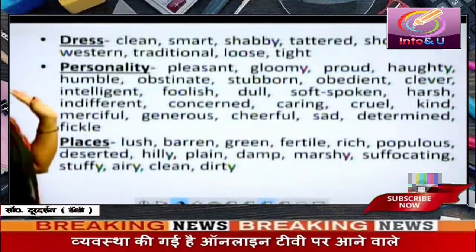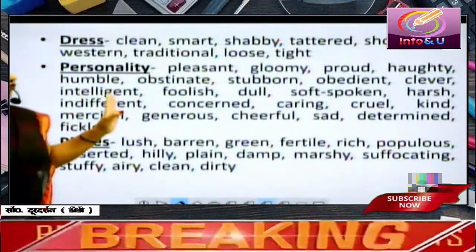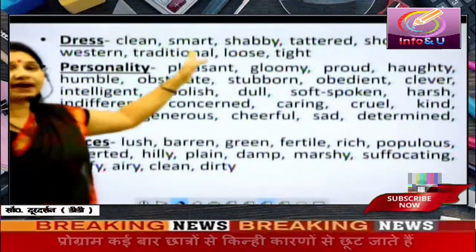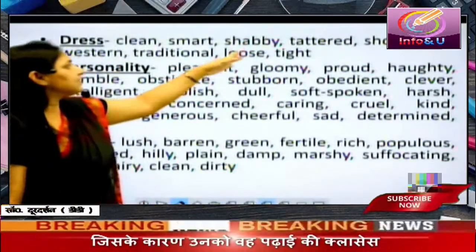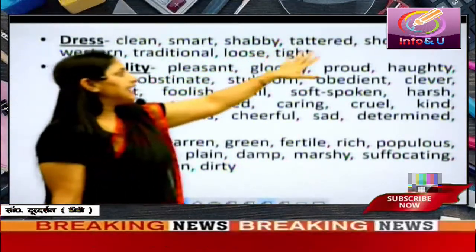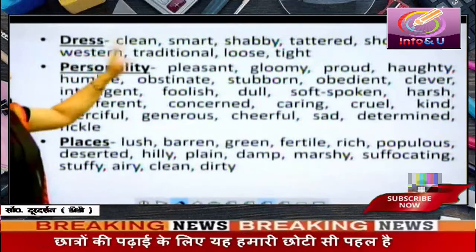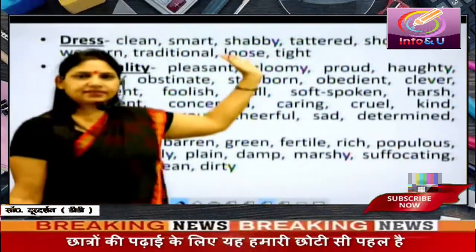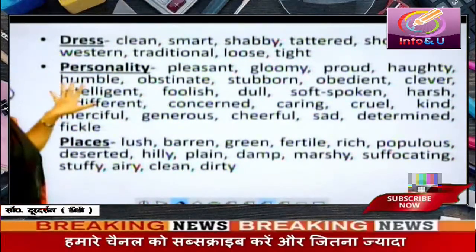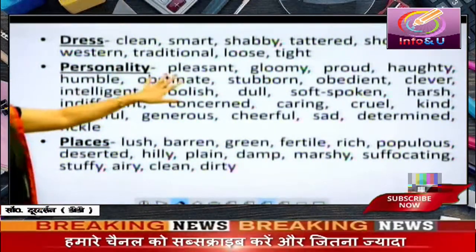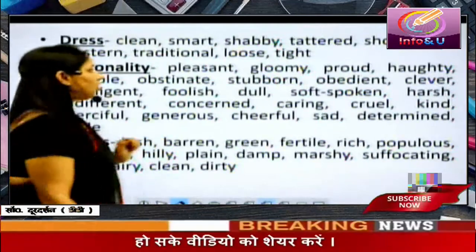Then dress of the person. When you are describing the dress of a person, it can be clean, it can be smart, and if it is not smart and clean, it is shabby. Tattered. Tattered means torn. Short, long, western or traditional, loose or tight. Personality of a person. It can be pleasant or gloomy. These are opposite.